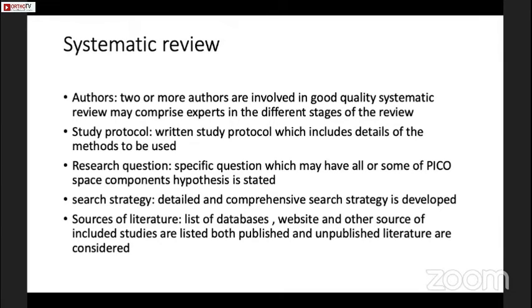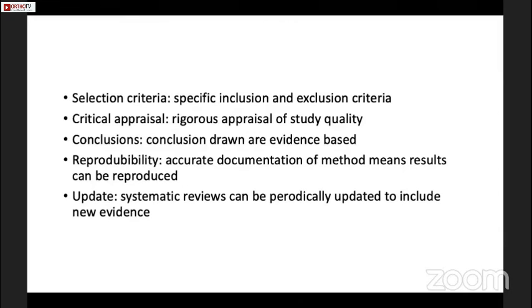The search strategy: a detailed and comprehensive search strategy is developed. Sources of literature: the list of databases, websites, and other sources of included studies are listed. Both published and unpublished literature are considered. Selection criteria: there are specific inclusion and exclusion criteria. Critical appraisal: there is rigorous appraisal of study quality. Conclusions drawn are evidence-based, and the review can be periodically updated to include the new evidence.